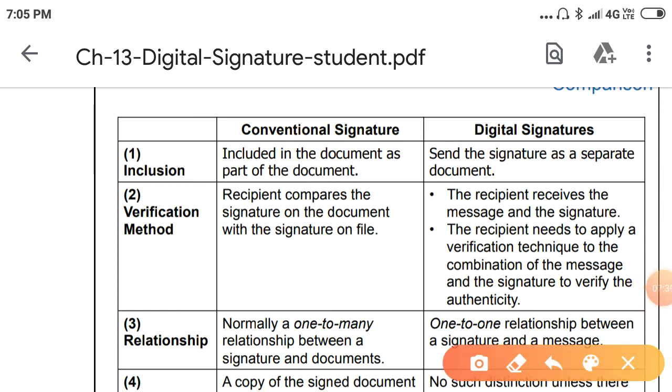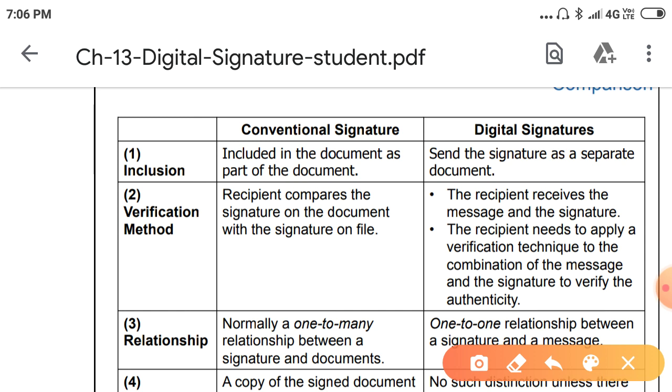First, the conventional signature. A conventional signature is included in the document as a part of the document. It is not separated from the document; it is one of the parts of the document.